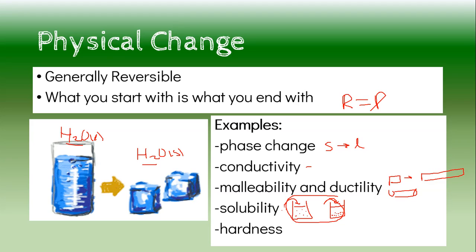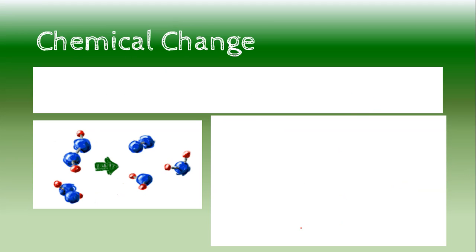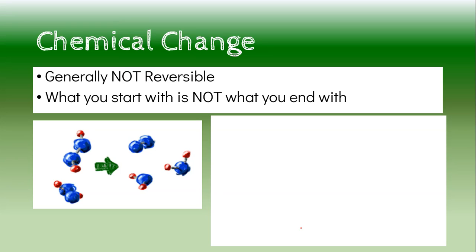All right, hardness is our last one. This means, can it be scratched? If I take something and I scratch it, it is still the same substance. Nothing has changed. So we're going to flip over to our chemical changes, or chemical reactions. These are generally not reversible. We call them irreversible. Once again, there are exceptions to the rules. So the better chemistry definition is what you start with is not what you end with.